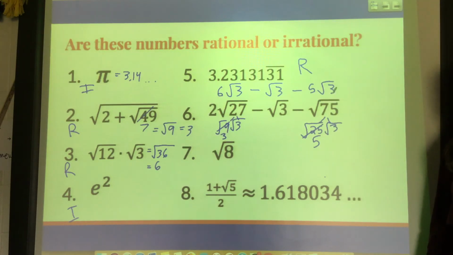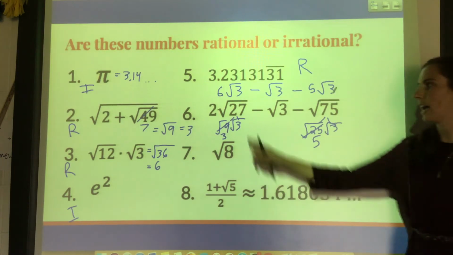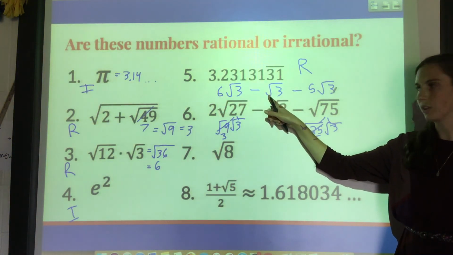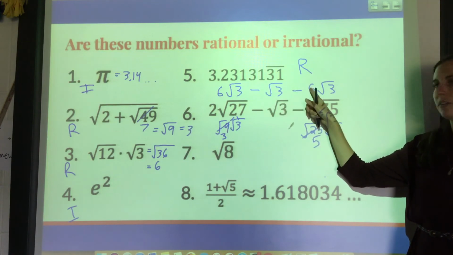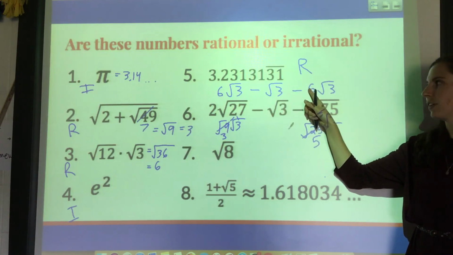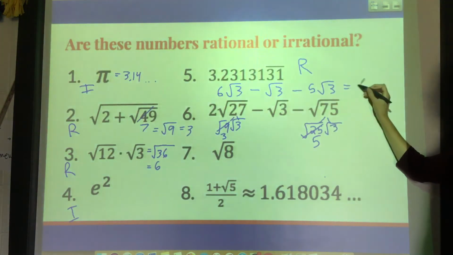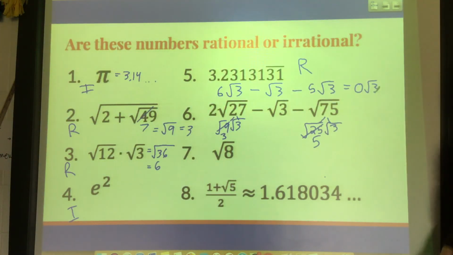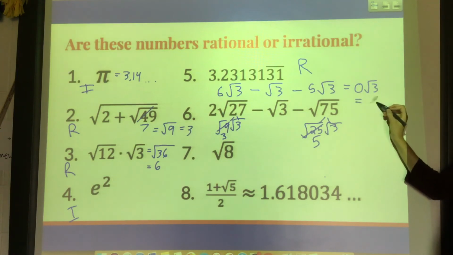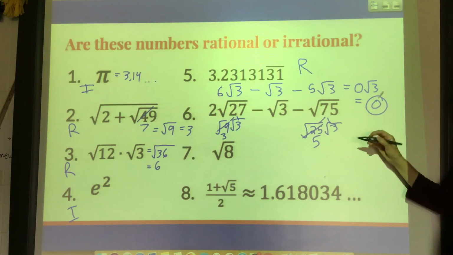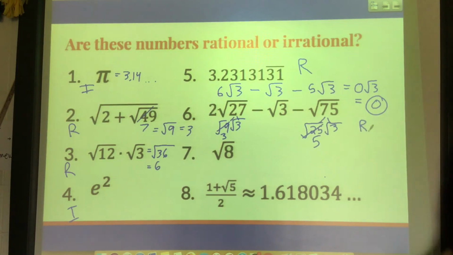Okay, it seems like this is going to be irrational, but watch. I have 6 root of 3 minus 1, so now I'm at 5 root of 3, and then minus 5 root of 3. So if I have 5 of something and then I take 5 away, that leaves me with 0 root of 3. And 0 times anything is just 0. So that is a rational number. 0 is a whole number, which is included in the rationals. So that one came out rational too.